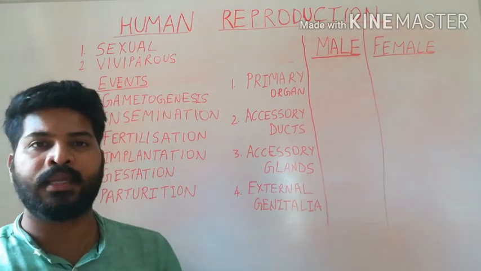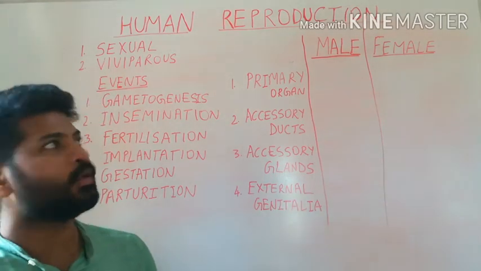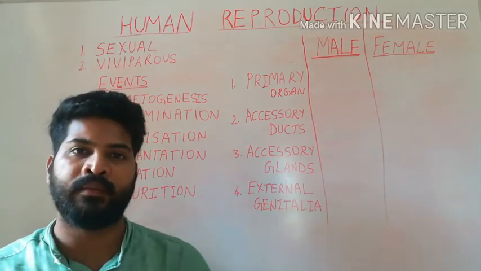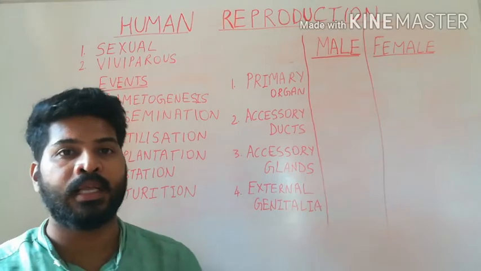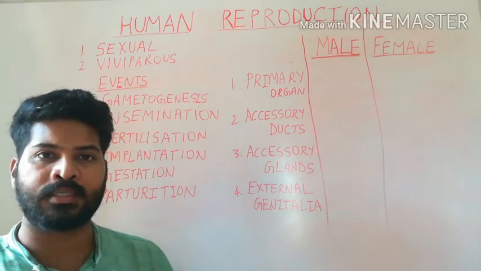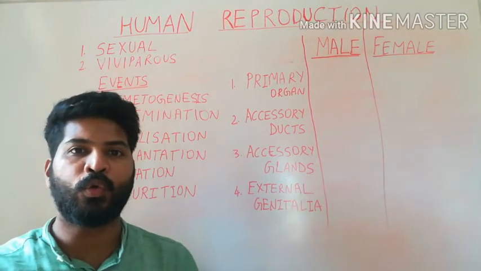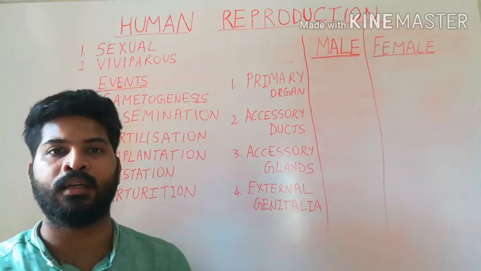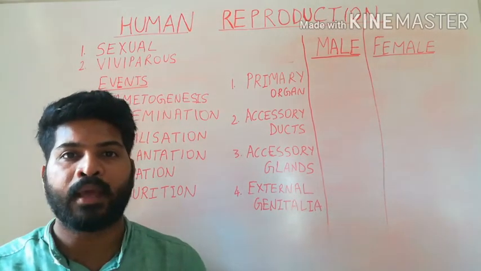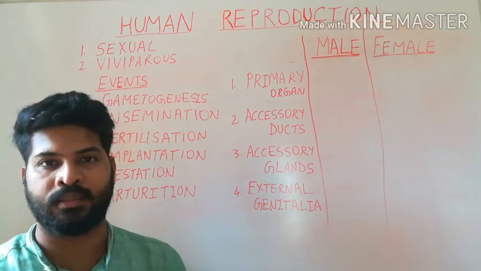Welcome back. We will be discussing a new chapter in this series of videos, that is on human reproduction. Now, in the previous session, we have discussed about sexual reproduction in plants. Even in human beings, the mode of reproduction is sexual, meaning there are two individuals involved in the act of sexual reproduction. Not only that, human beings are viviparous animals, meaning they give birth to the young ones directly.